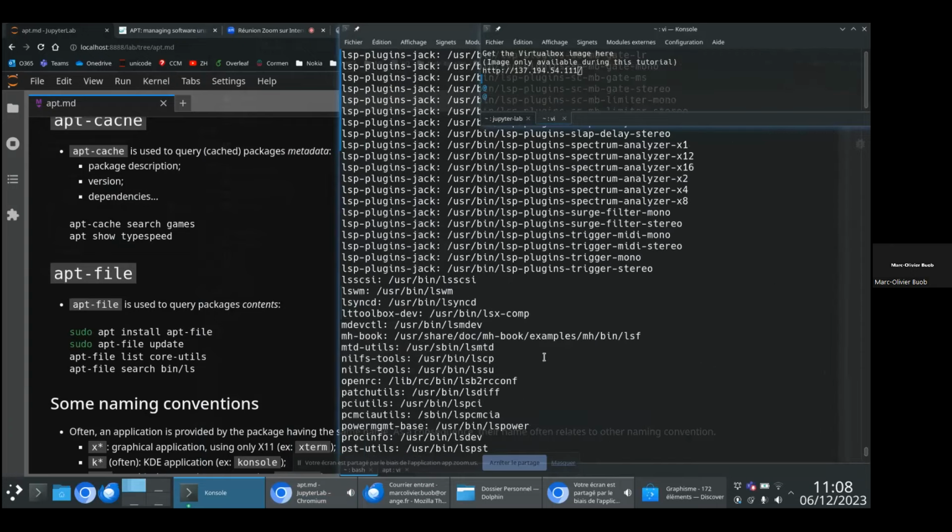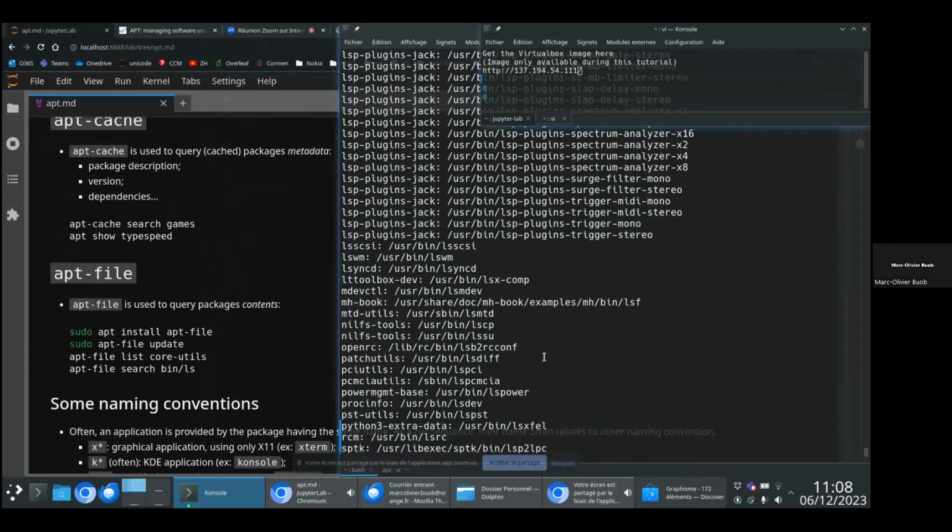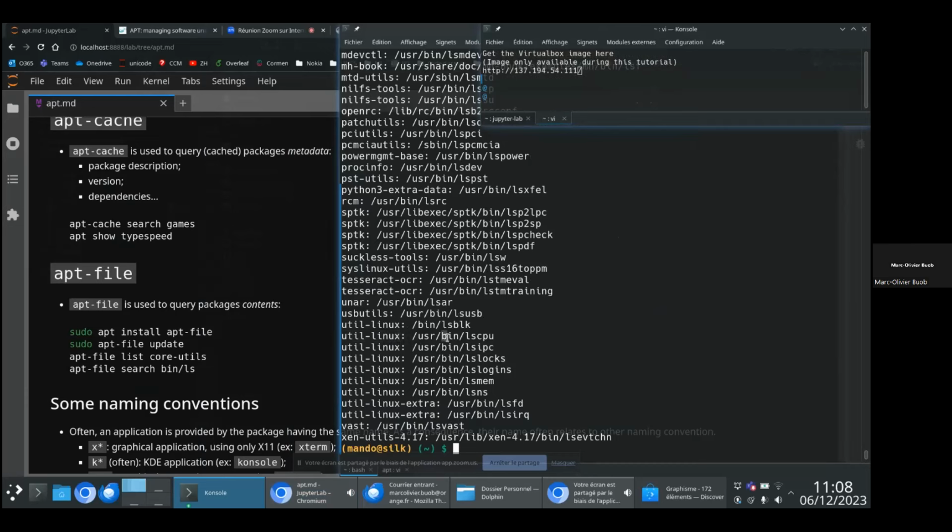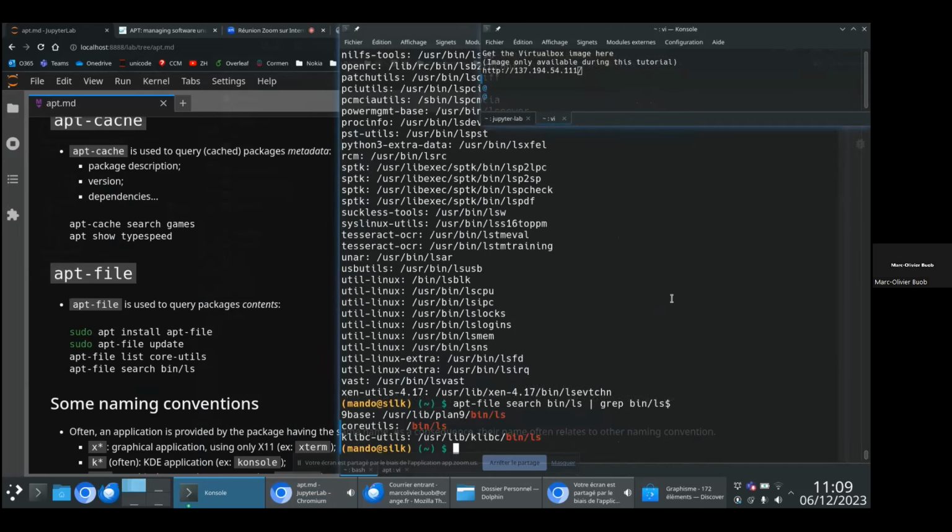And so here I have a list of many strings. So here, this is the package name. And here, as you can see, you have something that is not what we are interested in. So we will filter like this to say I want only to keep the lines that end with bin/ls. Okay, and so now I have fewer candidates. And so if I am specifically interested in /bin/ls, I can see that this is the coreutils package that provides this binary. So what does it mean?